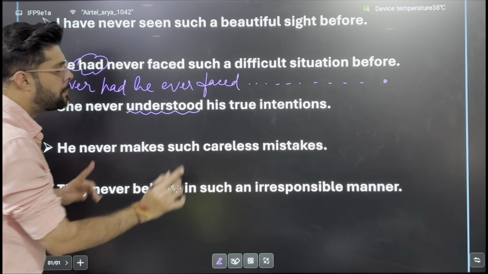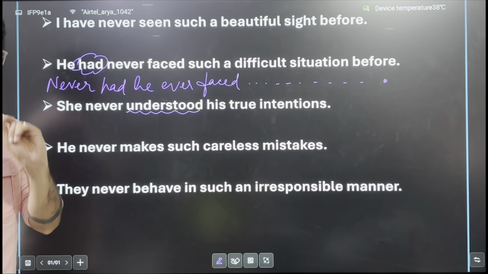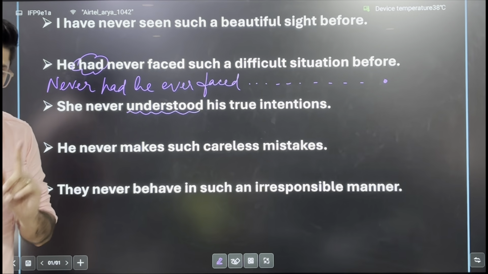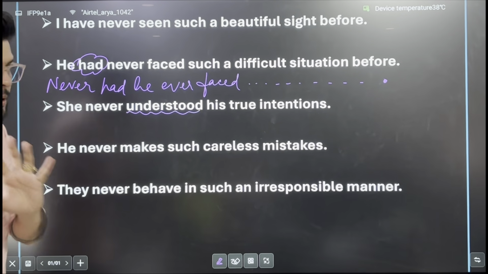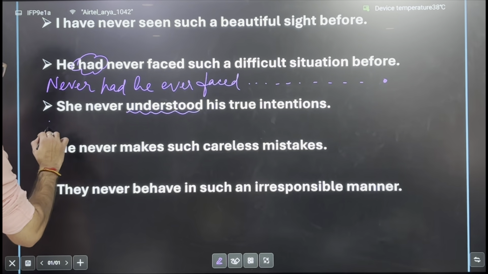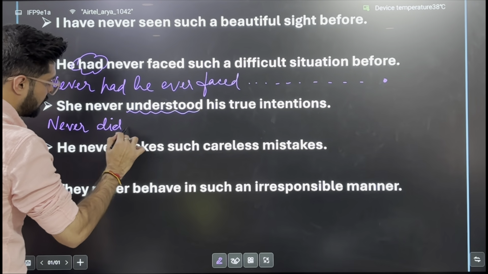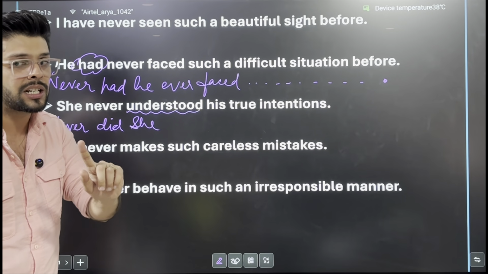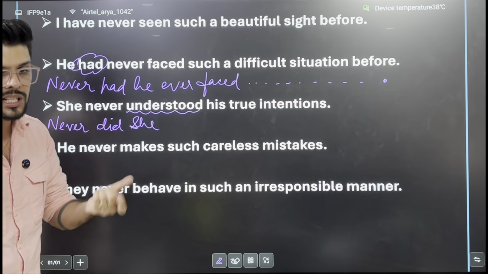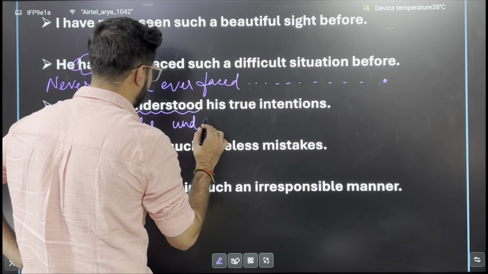Understood, it is simple past tense. And for questions having simple past tense, we make use of the helping verb did. Has, have, had का फिर had का इस्तेमाल नहीं करते, perfect form का इस्तेमाल नहीं करते. So she never understood, never did she. अब बच्चे इसमें क्या गलती करेंगे? Never did she understood. That is incorrect. Whenever we are making use of do, does, did, main verb, first form. So never did she understand.